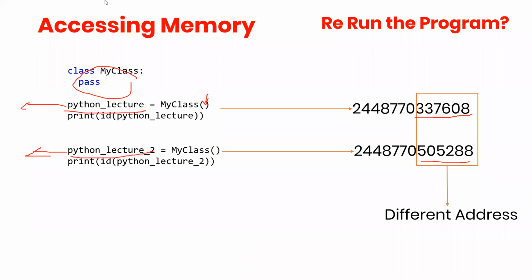I'm looking for answers. I've written this program in a Jupyter Notebook. I ran this and got these two outputs. Now I reran the same cell. What will happen? Yes, Aziz. Abhishek also. The address will be different each time you rerun that.